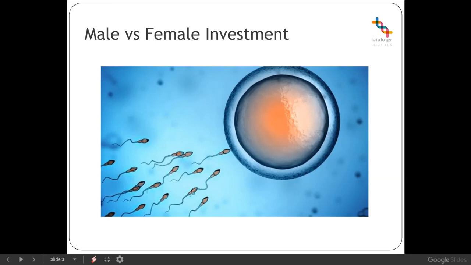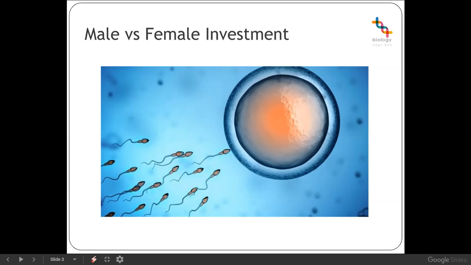So an organism such as an osprey will lay only 1 or 2 eggs in a season, and these tend to be larger eggs with a high level of a food store in each one. However, if you consider a fish like a salmon, they can lay thousands of eggs in one season, but they're proportionally quite small and have got less of an internal energy source.